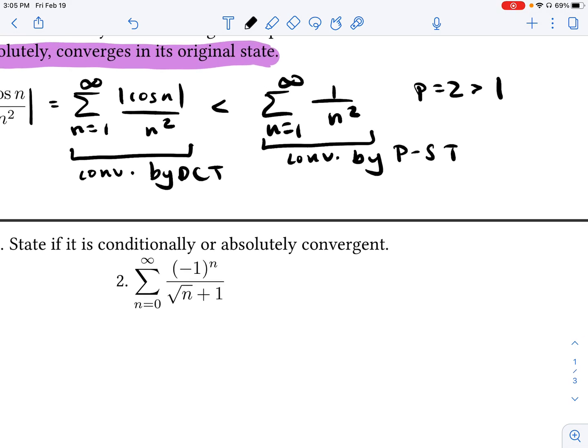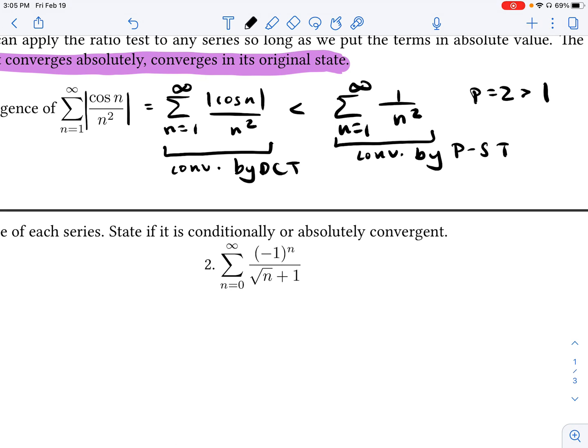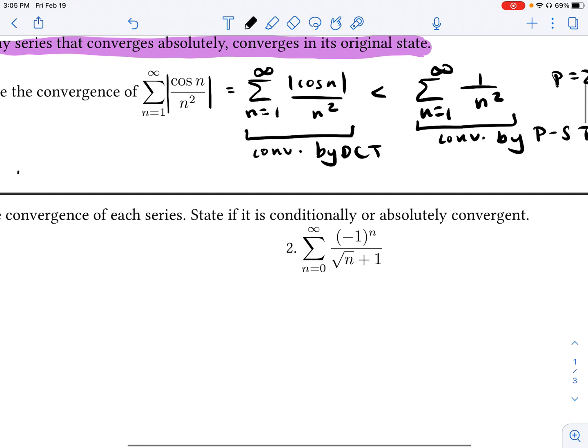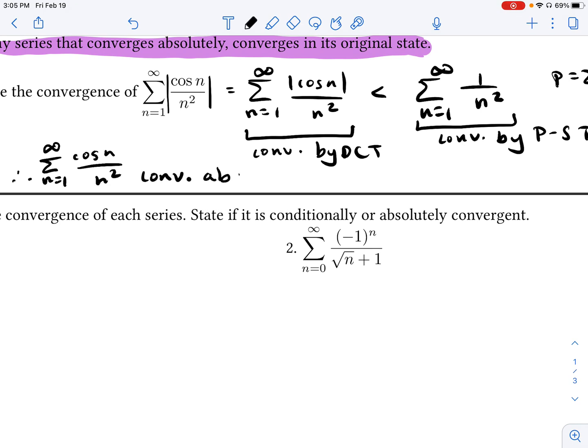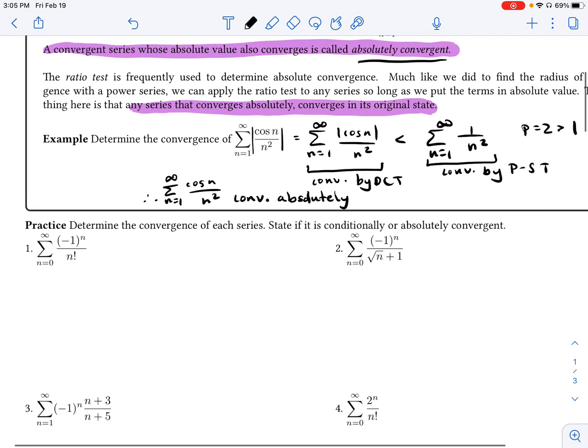Well, that is huge for us because now if we know that the absolute value of our series converges, then we can say the following. Therefore, our original series, cosine of n over n squared, converges absolutely. Absolutely. I can't spell. Absolutely. And so if our series converges absolutely, it converges in its original state. Okay? So that's the main strategic benefit of discussing absolute convergence.